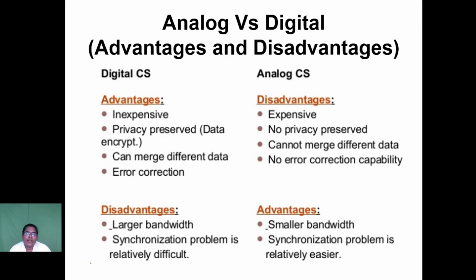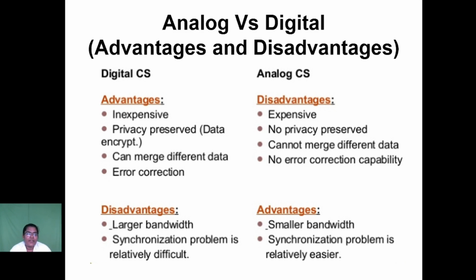Next, analog and digital communication system advantages and disadvantages. In a digital communication system, it is inexpensive and privacy is also preserved. We can merge more data and transmit it into a single channel. And error correction is also possible in a digital communication system.